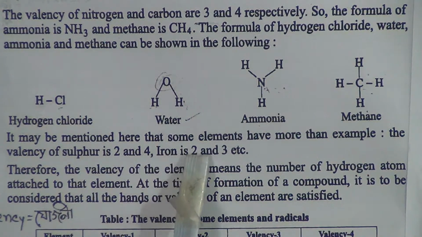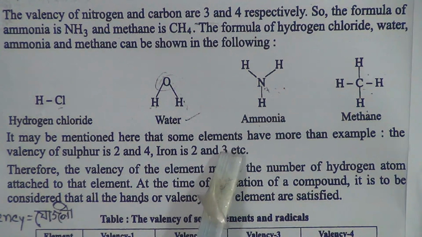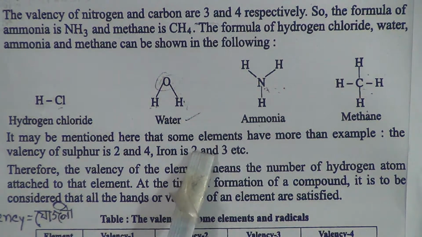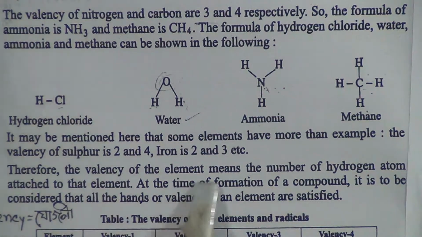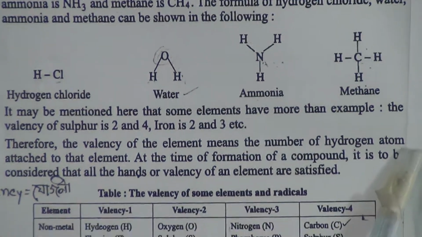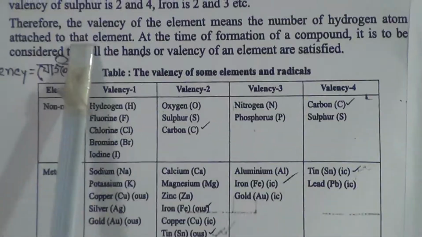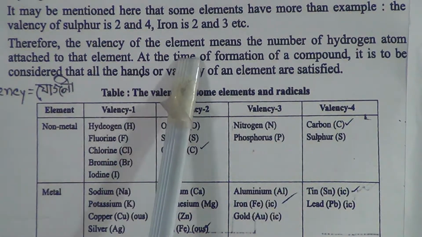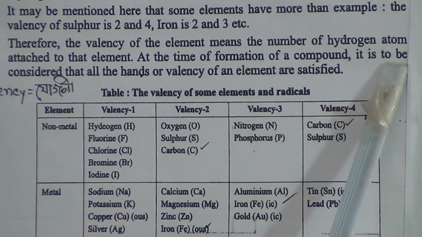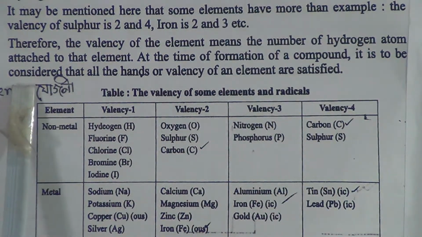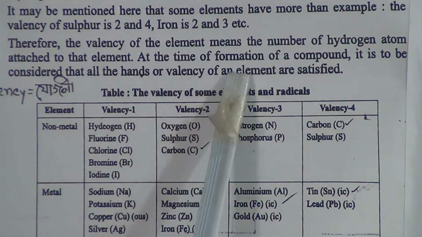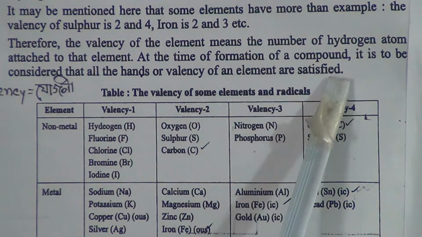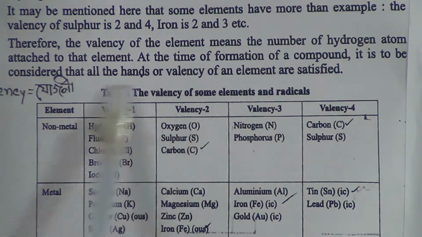It may be mentioned here that some elements have more than one valency. For example, the valency of sulfur is 2 and 4, iron is 2 and 3. That means some elements have several valencies, more than one valency. Therefore, the valency of an element means the number of hydrogen atoms attached to that element. At the time of formation of a compound, it is to be considered that all the hands of valency of an element are satisfied.